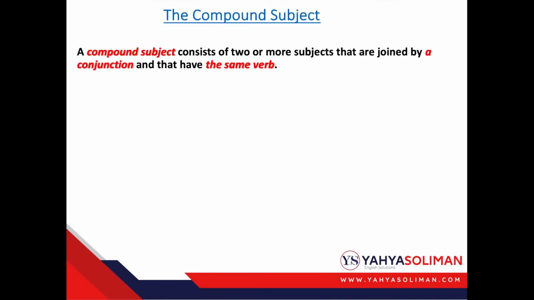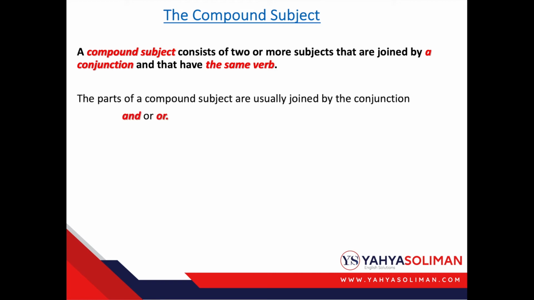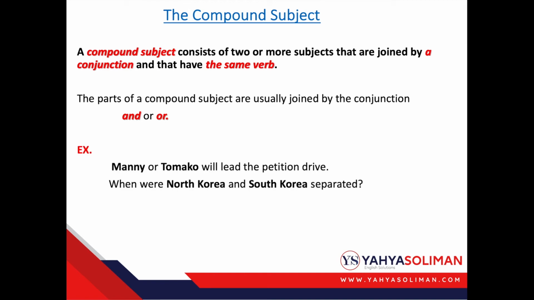The compound subject. A compound subject consists of two or more subjects that are joined by a conjunction and that have the same verb. The parts of the compound subjects are usually joined by the conjunction and or. Manny or Tomako will lead the petition drive. North Korea and South Korea separated.